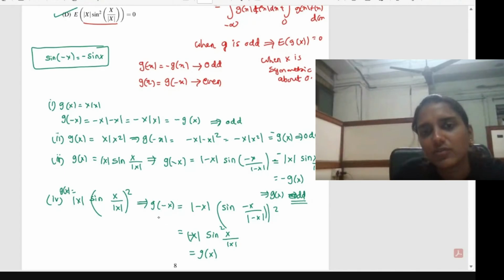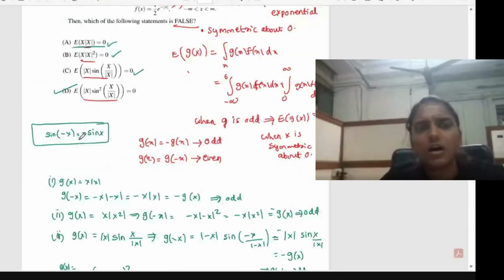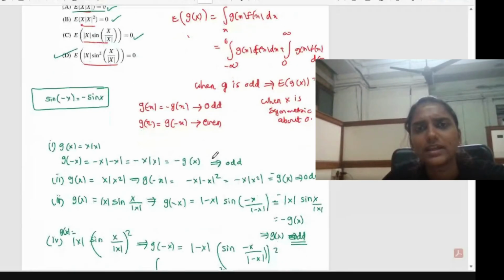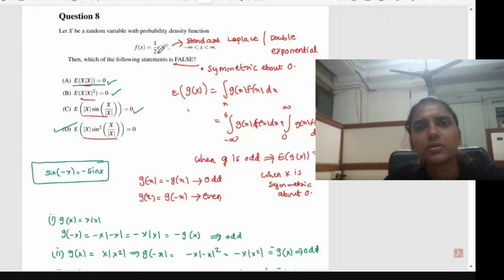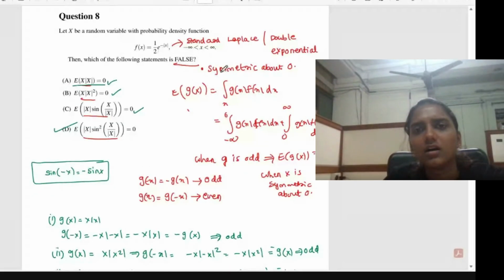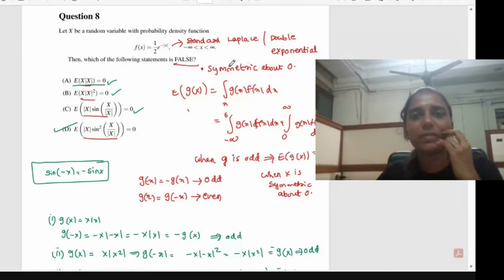So g of x equals g of minus x, which implies g of x is an even function. So this is just the application of the odd and even property. One thing you should remember: when the distribution is symmetric about 0, then when you evaluate the expectation or integral of an odd function, that integral will be equal to 0.